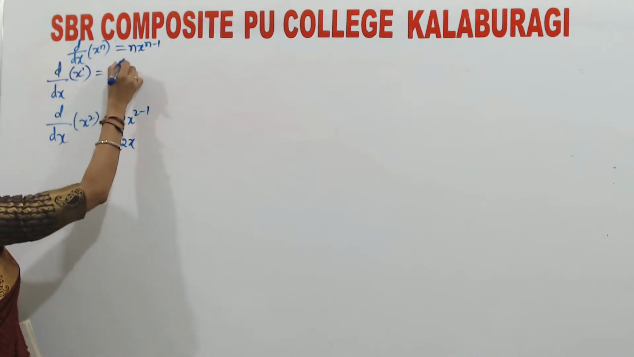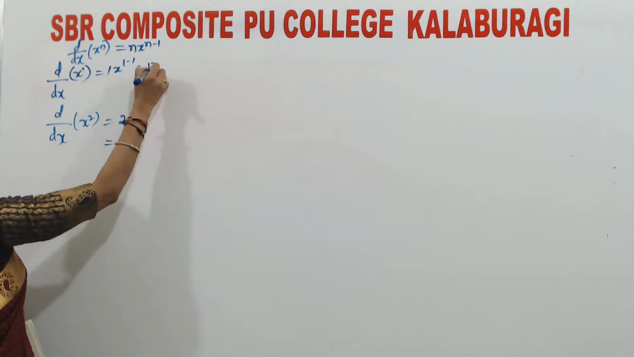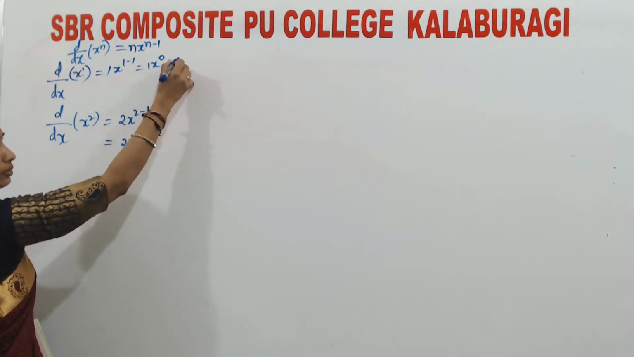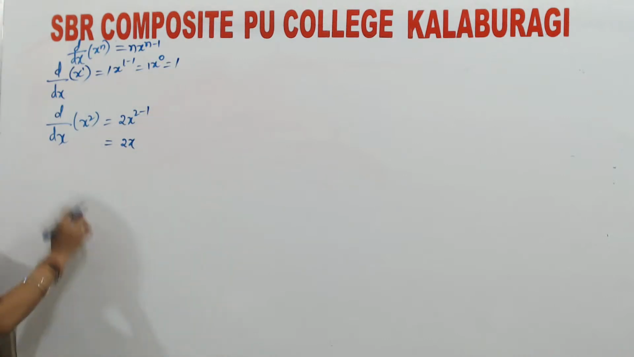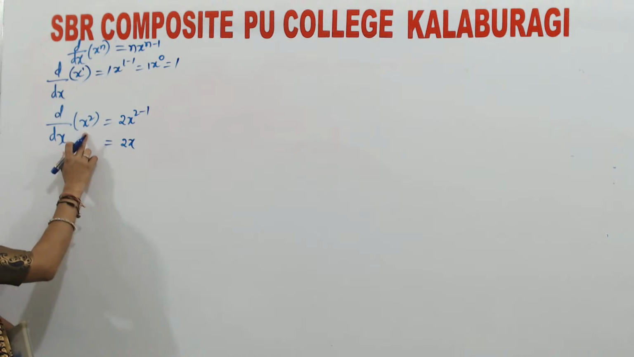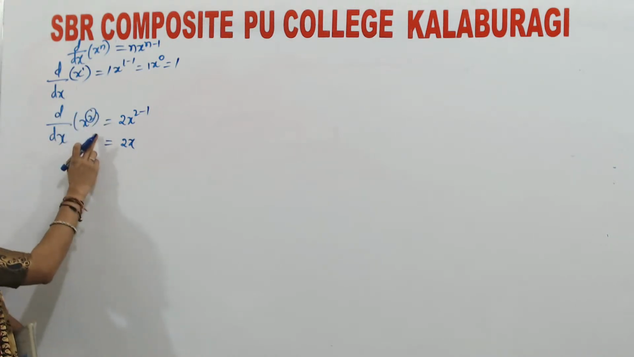So 1 into x to the power 1 minus 1 is nothing but 1 into x to the power 0. Anything to the power 0 is nothing but 1, isn't it? So next is d by dx of x square, in the same manner. Here the value of n is nothing but 2.